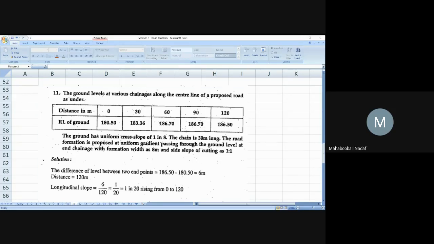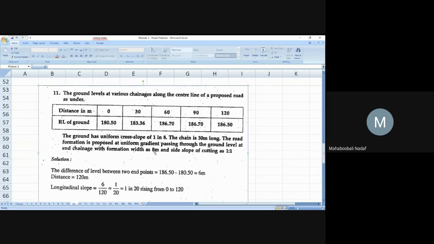Everyone I am asking, please reply. Yes, sir. When I do the tabular column, that time this point will be very, very critical. They have not mentioned formation level separately, but they are telling that formation level is passing through end chainage. That means whatever RL of the ground is there at the start and at the end, both are formation level at those points.